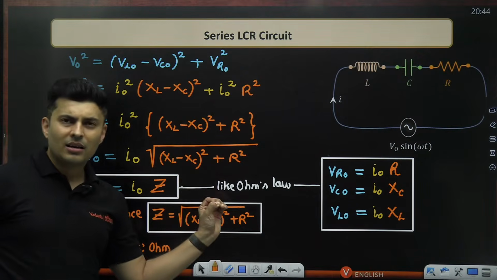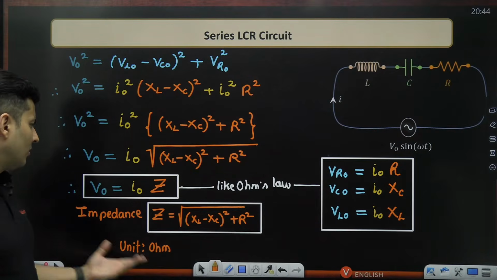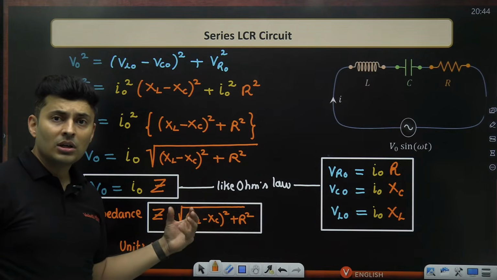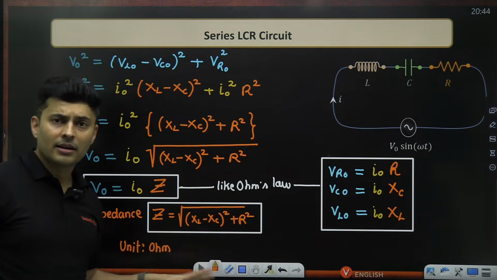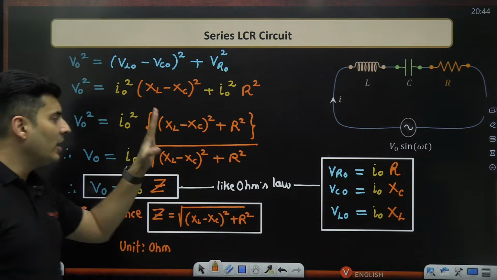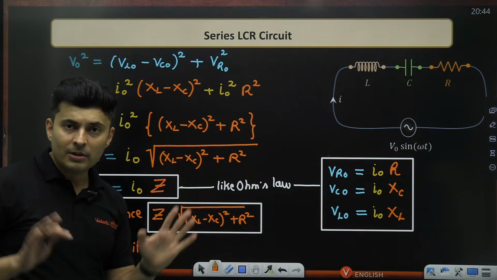It will reduce the current in the circuit, obviously, but it will also cause energy loss. It will also store some energy in magnetic and electric field. All those things are there. It's a combination of both of them. Okay, I hope you understood how Z comes, everybody.